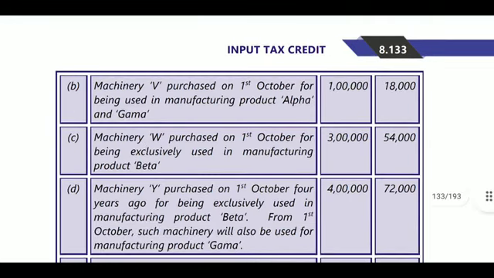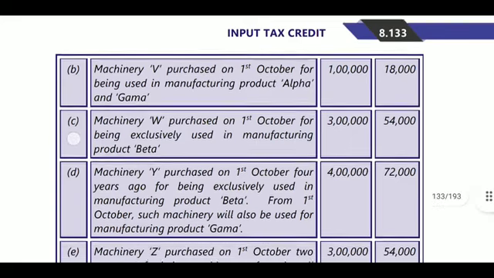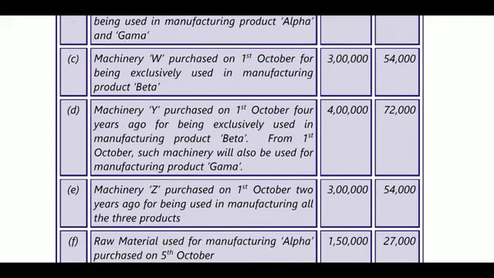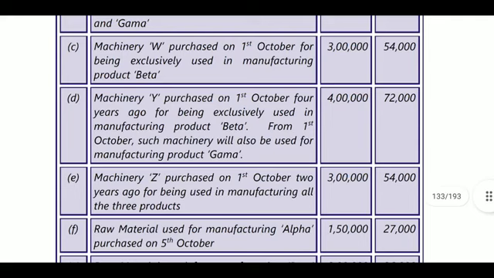Next, machinery W purchased on 1st October being exclusively used for product beta. Beta is an exempted product. When used exclusively for an exempted product, it will not be allowable, so it will not be taken for the ITC calculation. Next, machinery Y purchased 4 years ago. You must consider only invoices within 1 year from the tax invoice date, so it was a 4 years case. It is not available for calculation purposes.